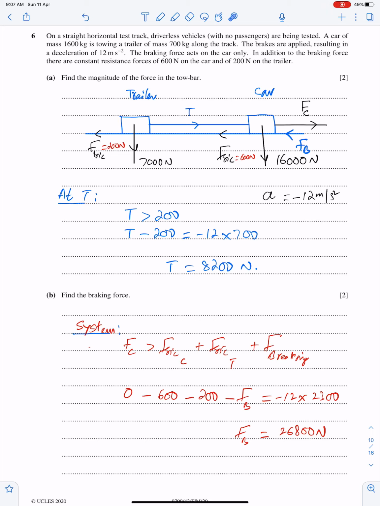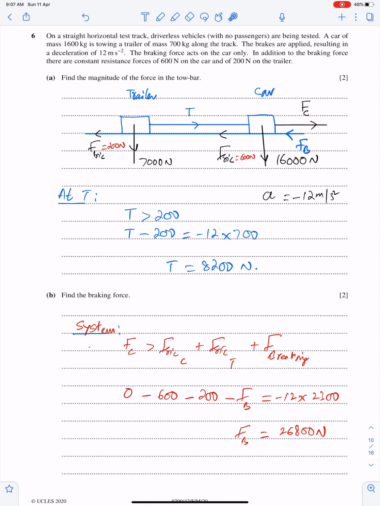Next, find the braking force. Now you have to consider car and trailer as a system. So you have to resolve forces at this system. Driving force on the car must be greater than braking force, this frictional force, and this frictional force. So this force must be greater than the sum of these three.